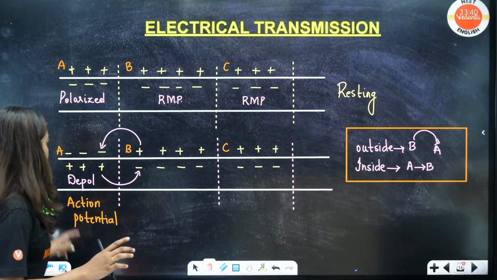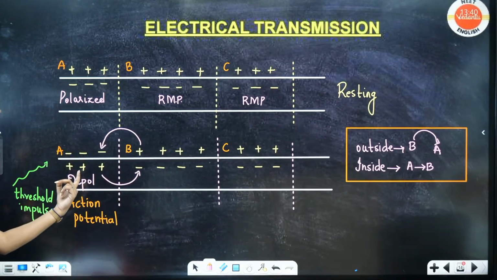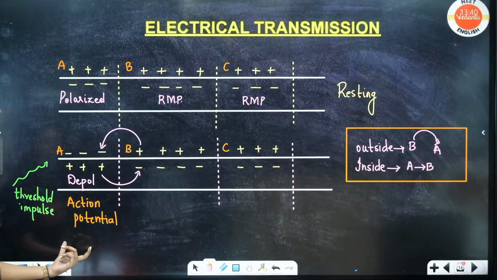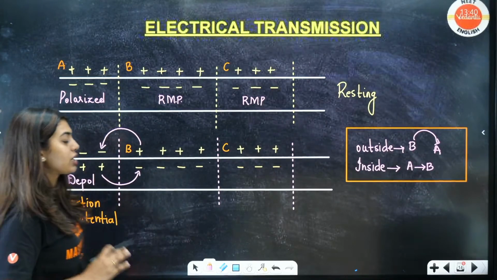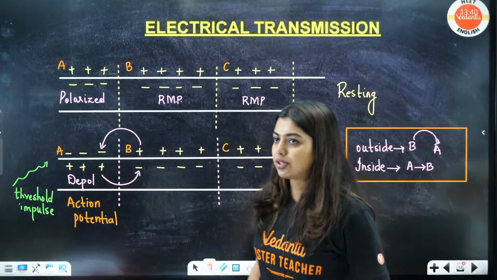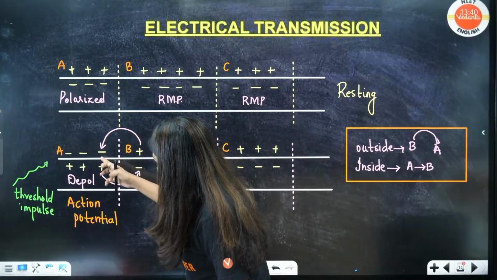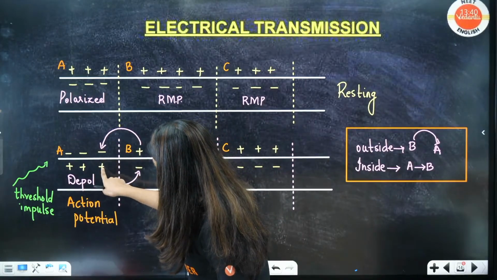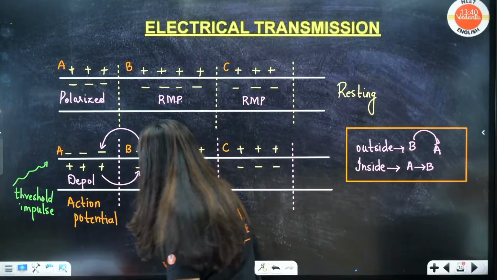Now what is going to happen in the next situation? This is going to become positive, and down it's going to become negative. It will become repolarized, right? There's no place to draw it again, but I hope you understood this. So this will shift here, so obviously this is going to become positive. Like this, here what is going to happen?